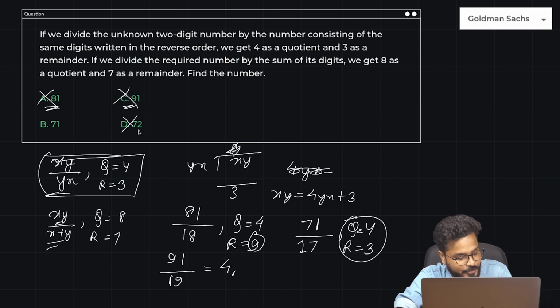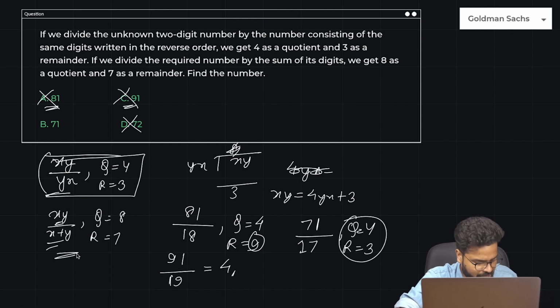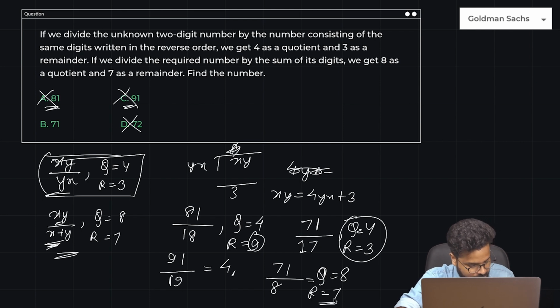That means definitely 72 will also not satisfy. But still we have to try with the second condition as well. Let us try the second condition as well. 71 divided by the sum of the digits, 7 plus 1, that is 8. How much is that? 8 8s are 64. So the quotient is 8. 64, so remainder is 7. So we got to know that the answer is 71.